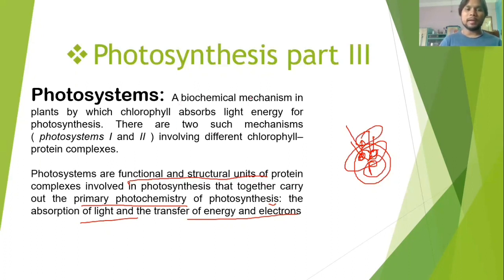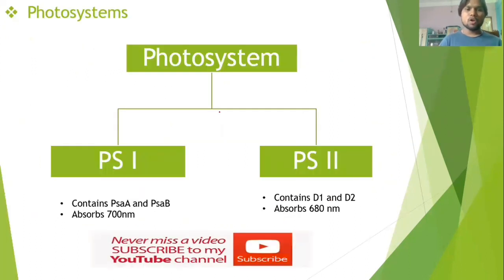It's a biochemical mechanism in plants by which chlorophyll absorbs light energy for the photosynthesis process. There are two such mechanisms, photosystem 1 and photosystem 2, involving different chlorophyll and protein complexes, and we'll see the protein complexes also. So photosystems are of two types: photosystem 1 and photosystem 2.